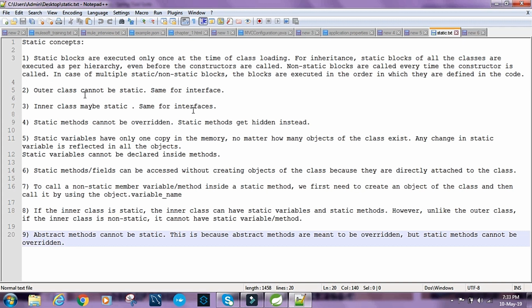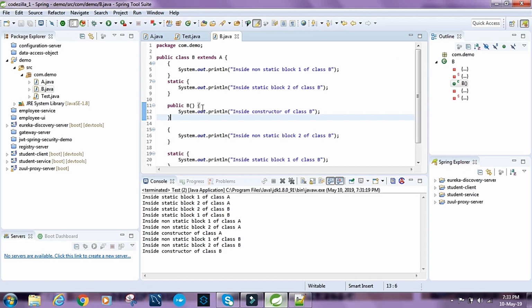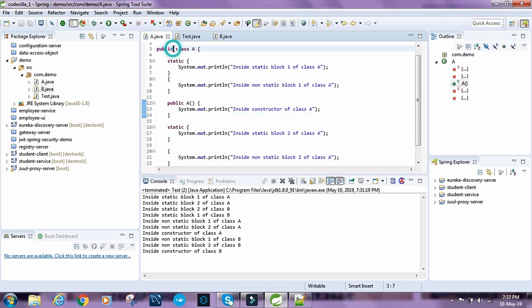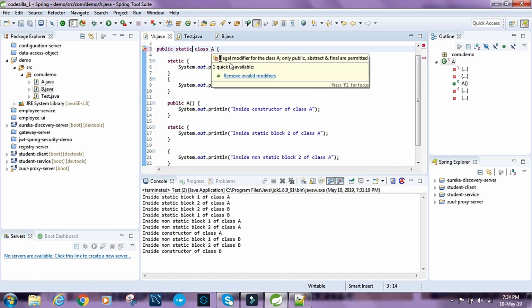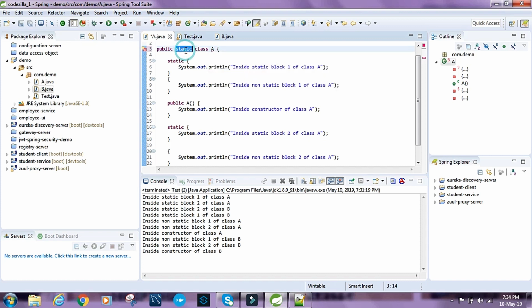Outer class cannot be static, same for interface. So let's try to make this static. So we get a compile time exception, and what does it say? Illegal modifier for the class A, only public, abstract, and final are permitted. So the outer class cannot be static. And same is true for interface.